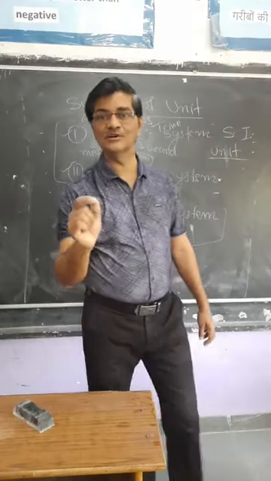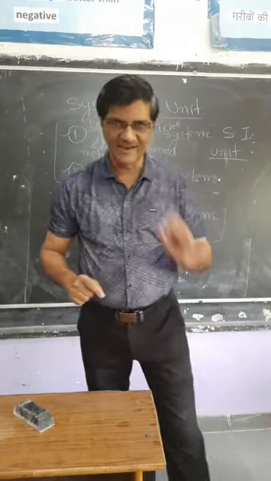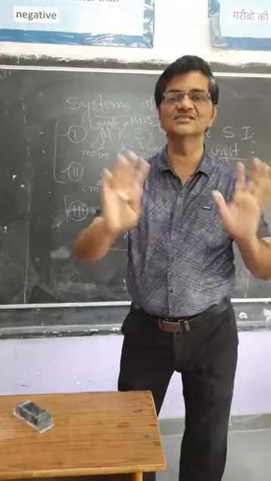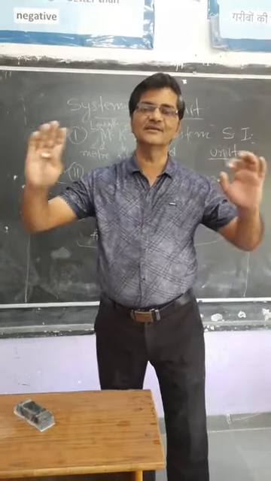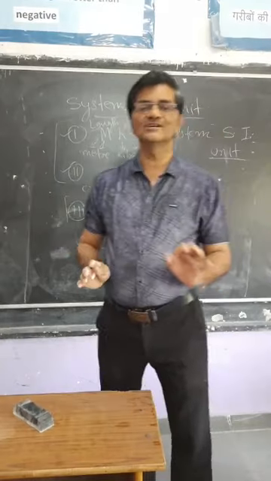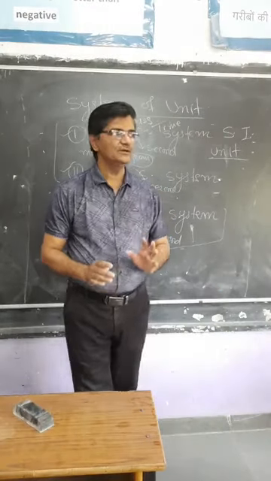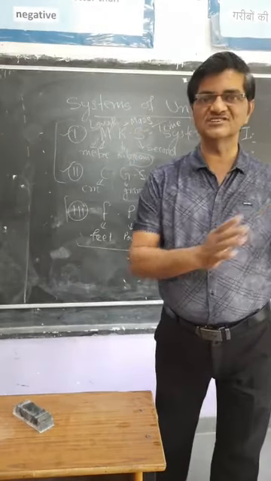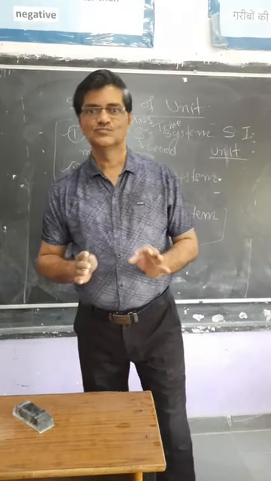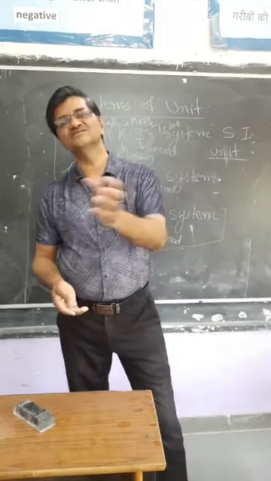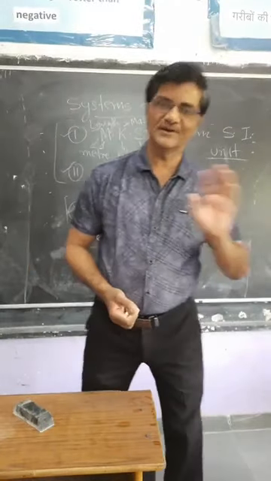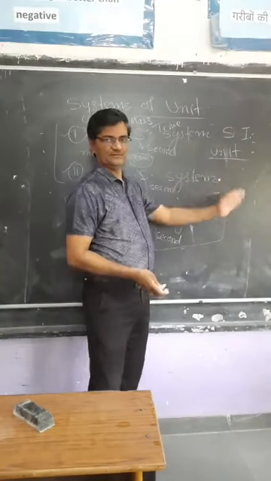SI unit. What is the meaning of this SI unit? In English, it is International System of Unit. The unit which is used at international level, that is known as SI unit. But actually, it is a French word that is called Système de International. तो Système de International को इंग्लिश में आप बोलते हो, that is called International System of Unit. But it is written as only SI unit.